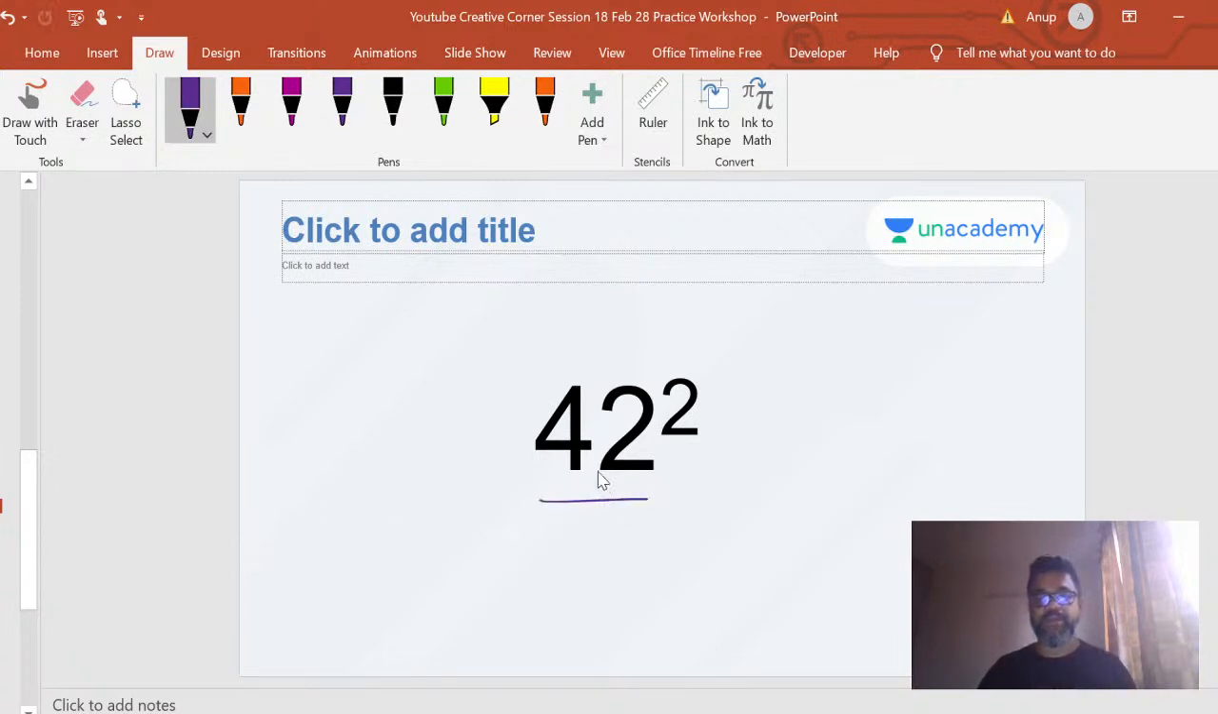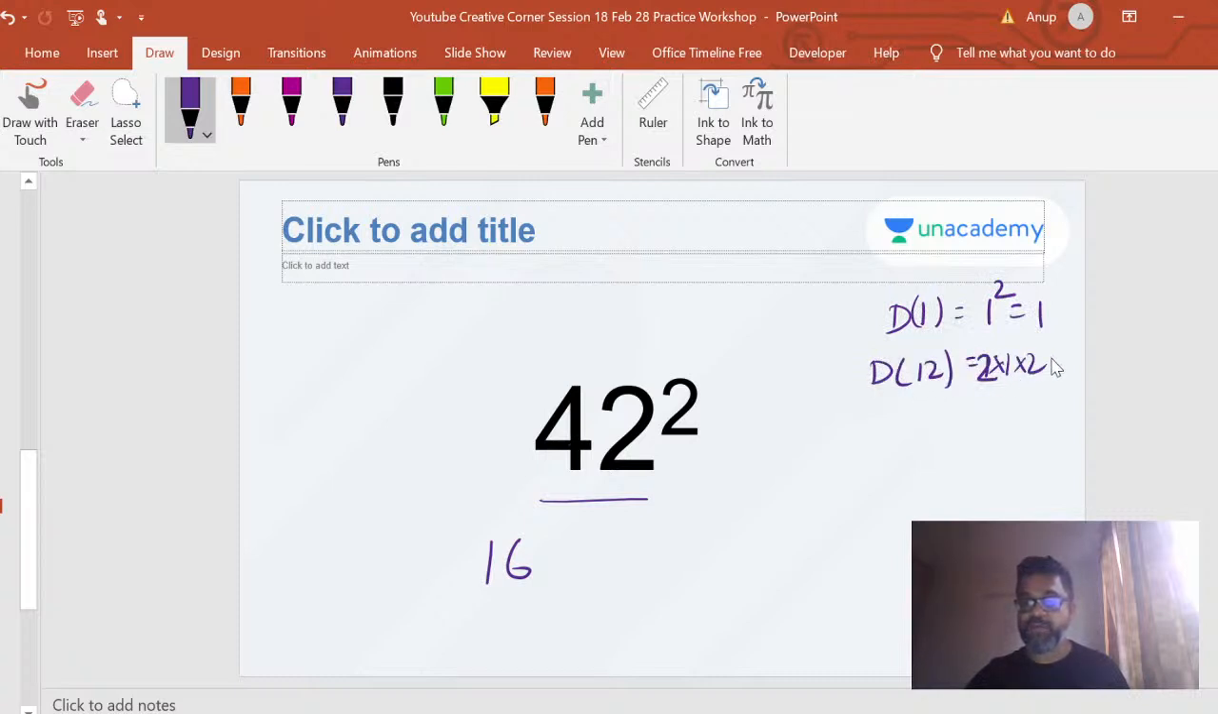So square of 42. So there was a duplex method we discussed. The duplex method is where you first find out the duplex of 4, which is 16, right? Then you find out the duplex of 4 and 2. Remember, the duplex of a single number 1 is 1 squared, which is 1. Duplex of a double number 1 and 2 is twice of 1 into 2, which is 4. Duplex of a 3-digit number is 2 into 1 into 3, the outer pair, plus square of the middle inner pair, which is 4, so which is 10, right?